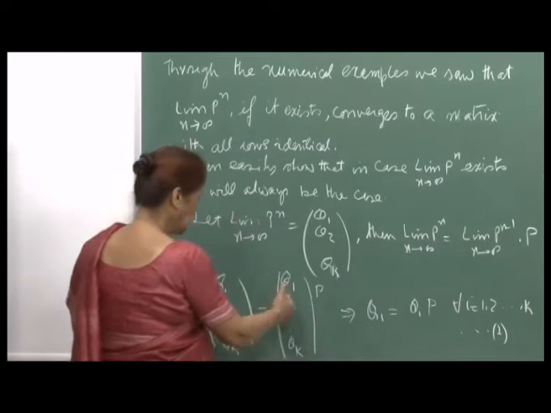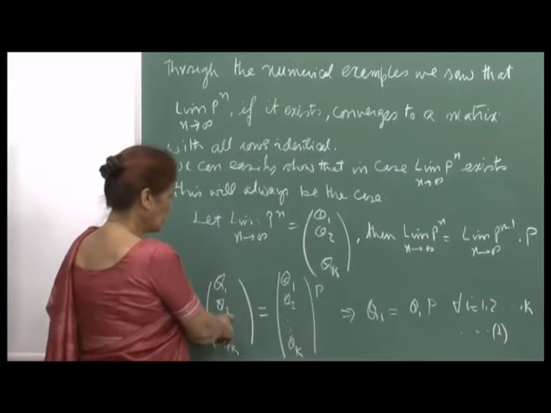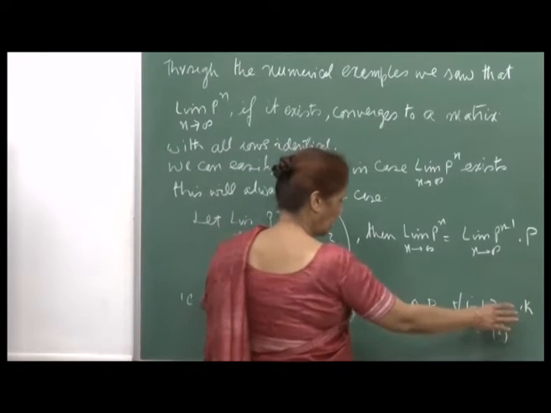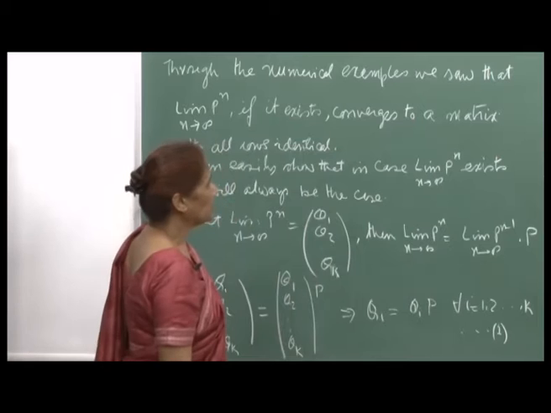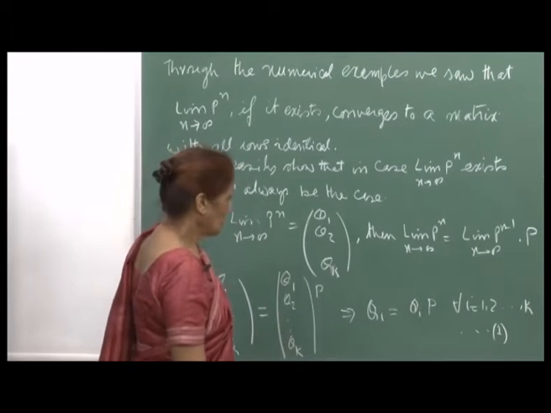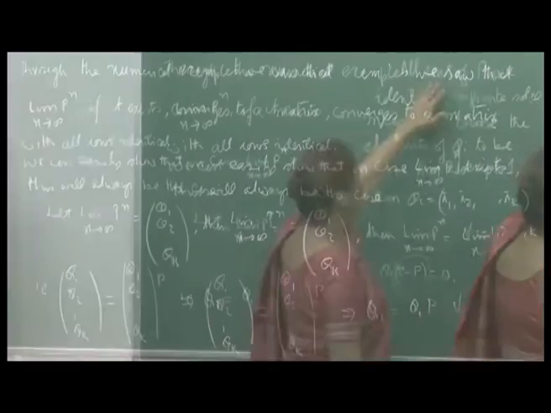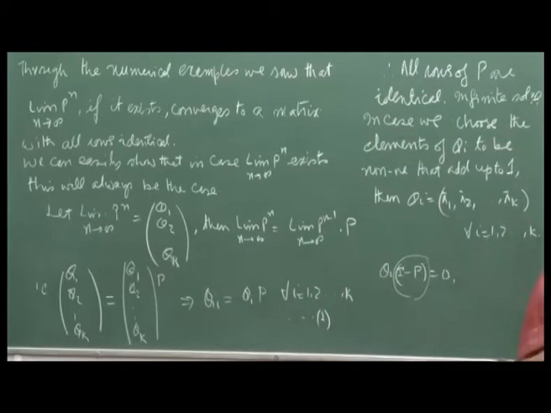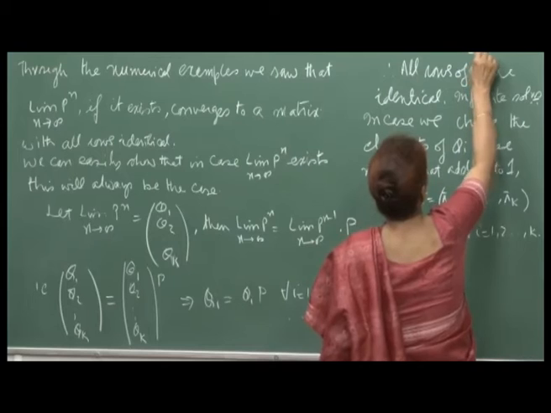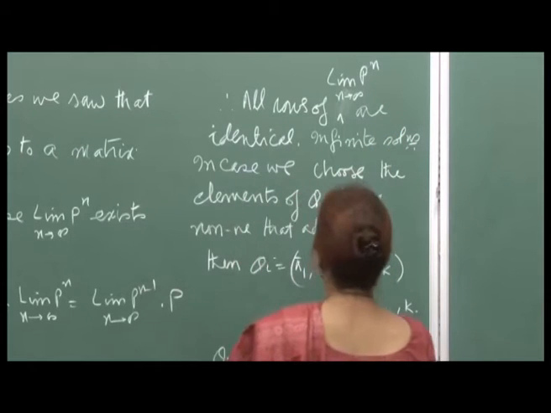So, in the limiting case this reduces to this system, and from here you can say that qi, the ith row, would be the ith row multiplied by P, post-multiplied by P, for all i. I should not say rows of P; what I want to say is that if P is your transition matrix, all rows of the limit of P^n as n goes to infinity are identical.